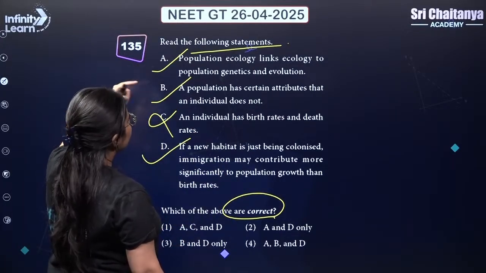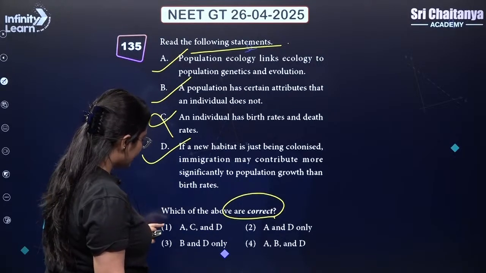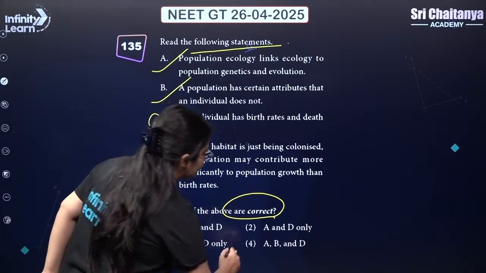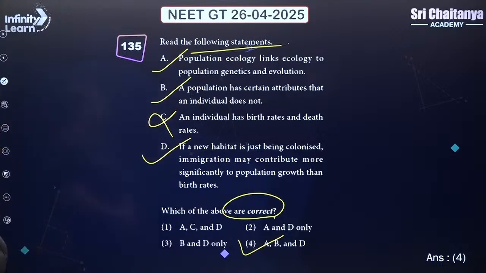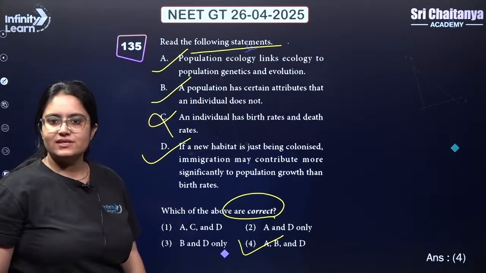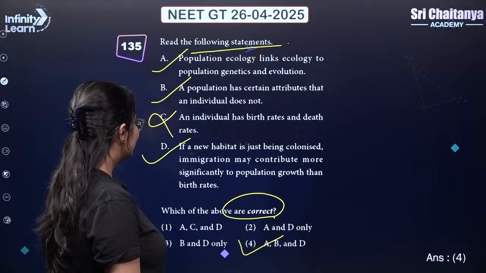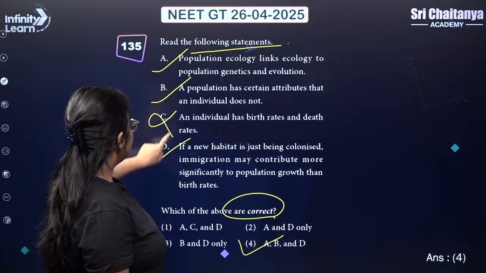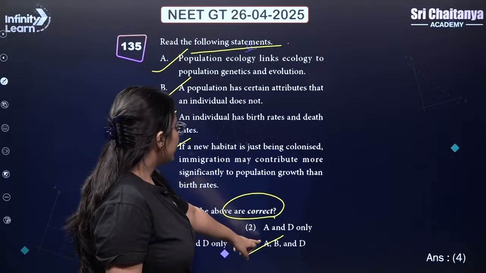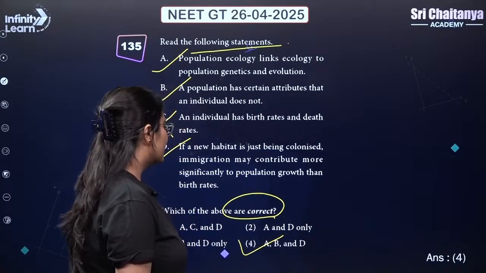So A is correct, B is correct and D is correct. A, B and D. So answer is 4. Yes guys, the correct answer is 4. Why? Because the C statement is incorrect, so you are supposed to exclude C. So if you see, A is correct, B is correct and D is correct, and in the option, A, B and D is mentioned. So correct answer is 4.